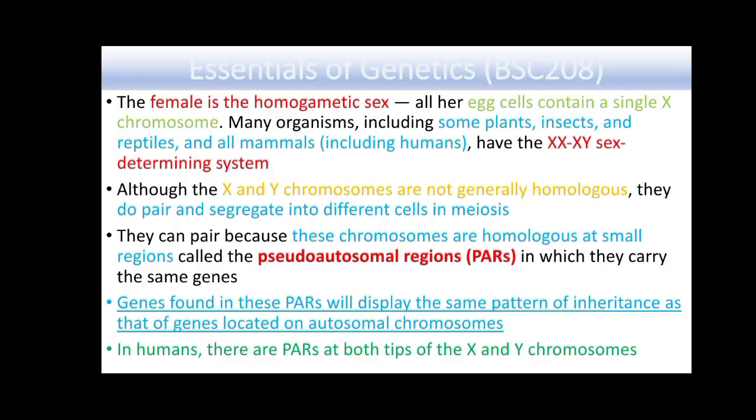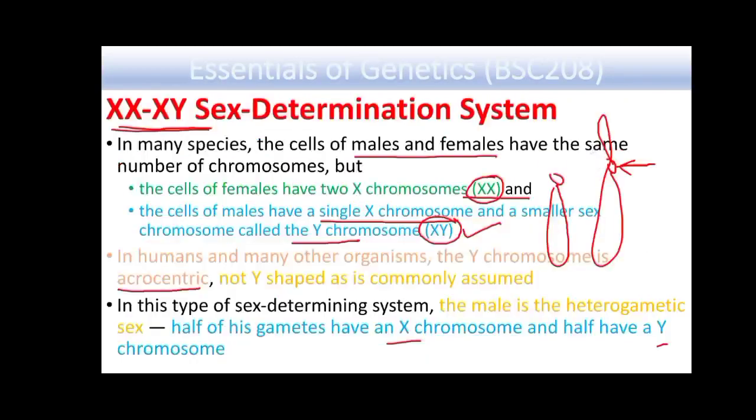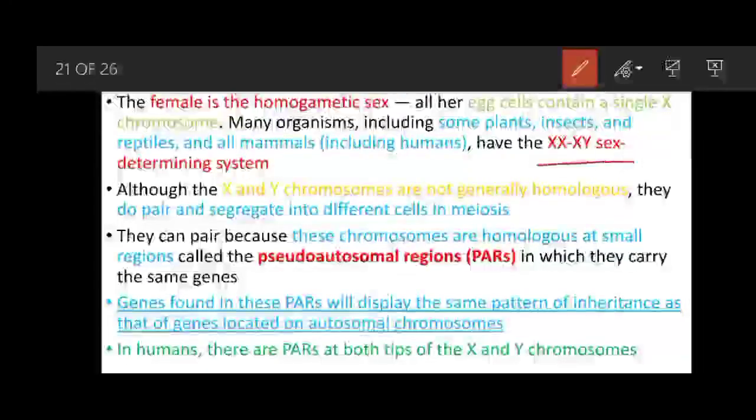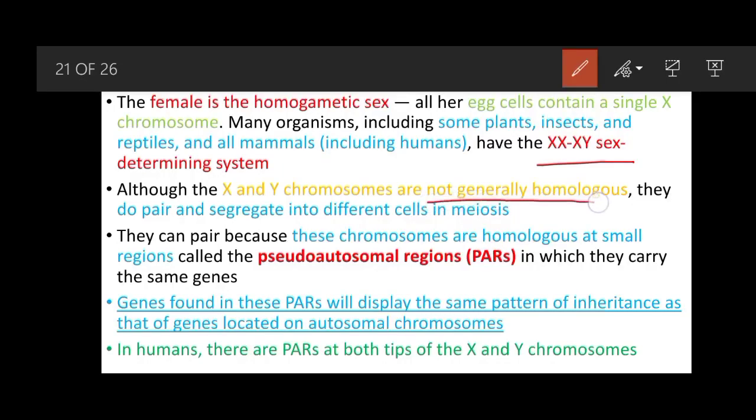So many organisms, including some plants, insects and reptiles, and all the mammals including humans, have the XX-XY sex determination system. Although the X and Y chromosomes are not generally homologous, they do pair and segregate. They are not homologous, but they pair and segregate into different cells in meiosis.